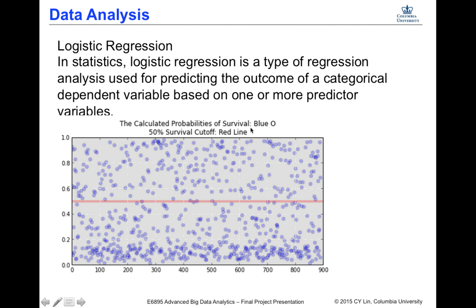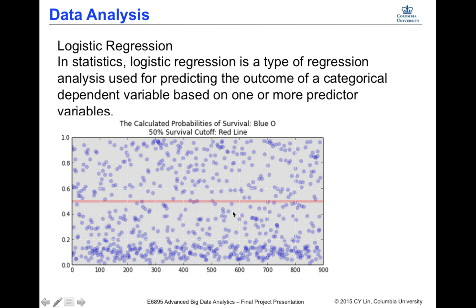Although we get these blue dots, we still need to translate these probabilities into a binary decision. We could say that our survival cutoff is anyone with a probability of survival over 50%. In fact, this tactic would actually perform pretty well for our data and will allow us to make decently accurate predictions. So the red line here is the 50% cutoff.